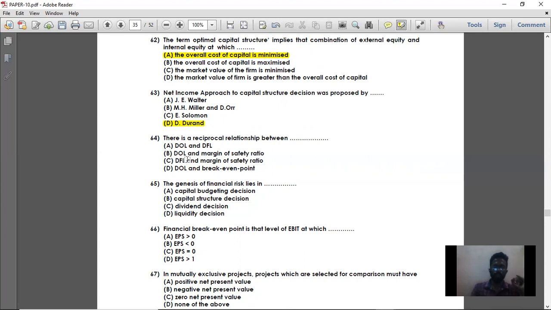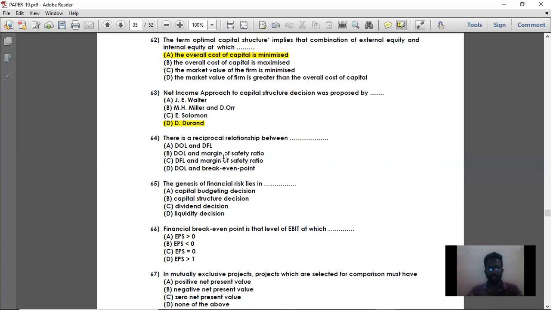Then option B. What is the formula for degree of operating leverage? Contribution divided by EBIT, which is nothing but contribution divided by profit. Then margin of safety. Formula is profit divided by contribution. Margin of safety is nothing but profit divided by PV ratio or contribution per unit. So there is a reciprocal relationship between the degree of operating leverage and margin of safety.